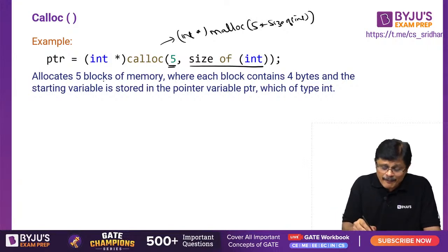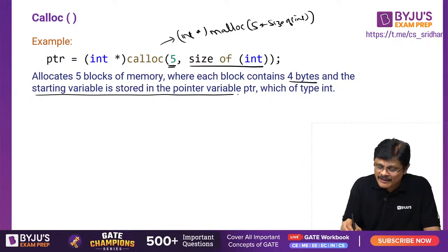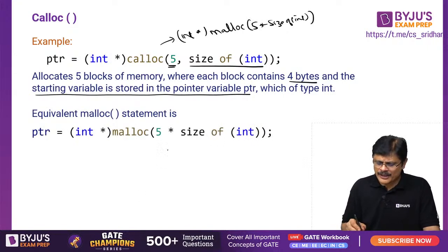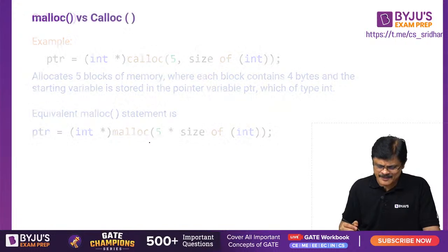It allocates 5 blocks of memory where each block contains 4 bytes, and the starting address is stored in the pointer variable PTR, which is of type integer. It is equivalent to the following malloc statement, as I already explained.